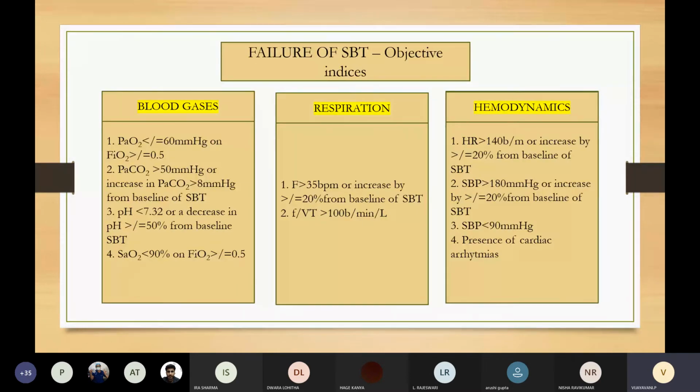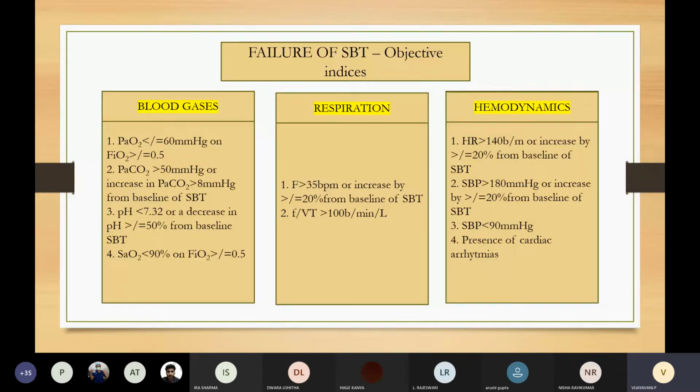The objective indices. In blood gases, in ABG, what all will we see? PaO2 less than or equal to 60 mmHg on FiO2 more than or equal to 0.5 is again a failure of SBT. PaCO2 more than 50 mmHg, or an increase in PaCO2 of more than 8 mmHg from the baseline of SBT.